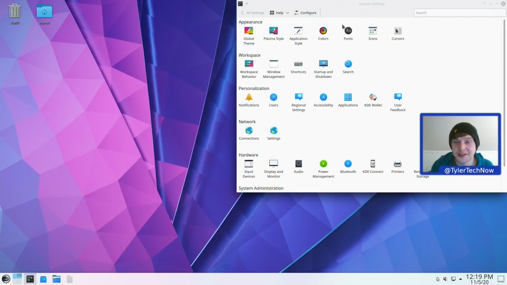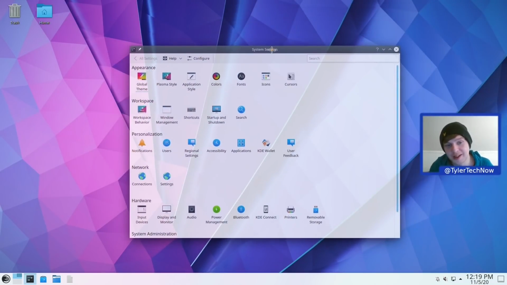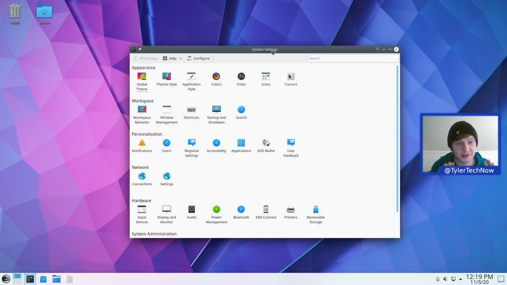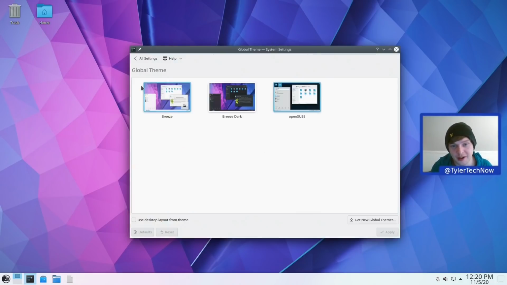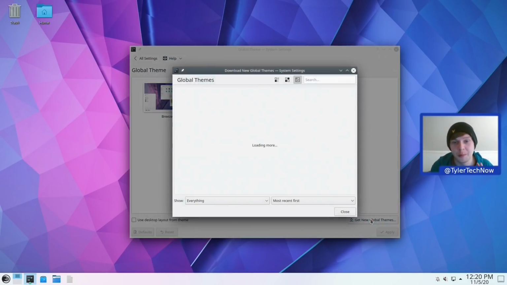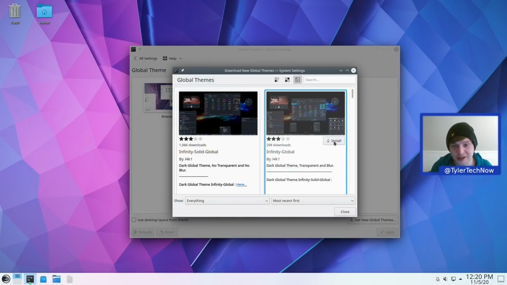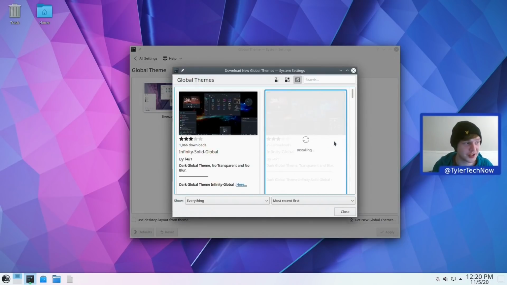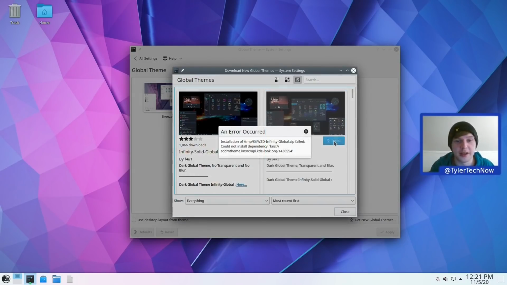Okay, so I've got the system settings open here because one of the cool things about KDE is just how easy it is to change the themes, but due to the nature of this operating system, you might find it's going to be a little bit trickier than others. As you can see, we do have both Breeze themes installed out of the box as well as the default openSUSE theme, but we're going to hit a roadblock when it comes to things like this. I'm going to imagine it's going to spit out an error in just a moment. And there you go. As you can see, the installation has been unsuccessful.